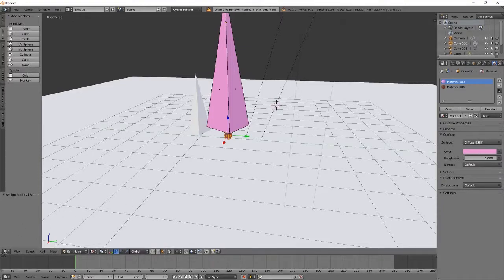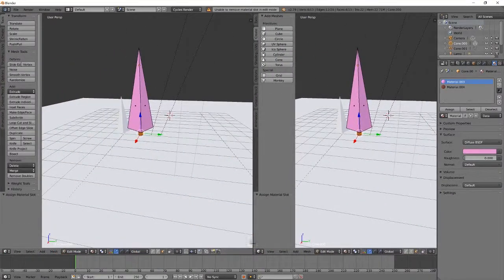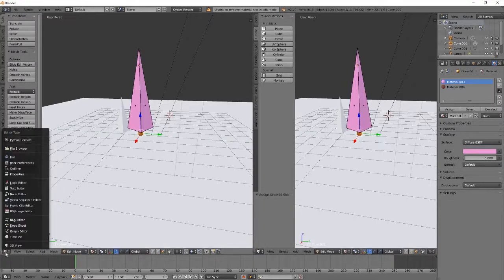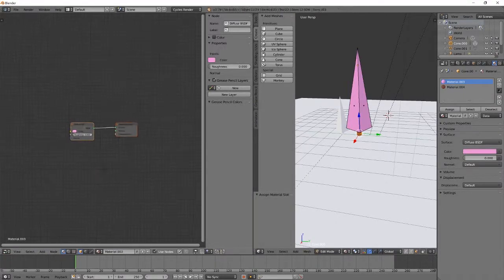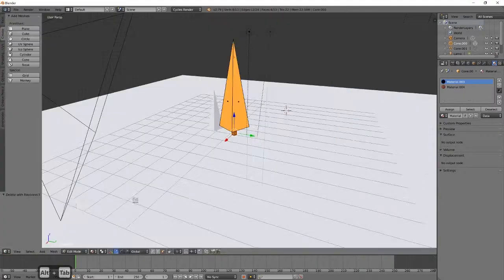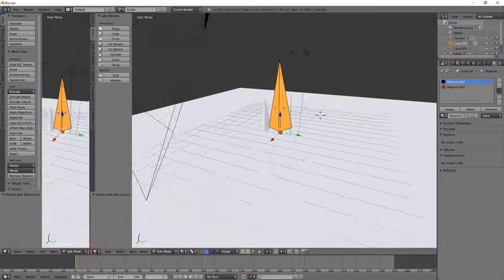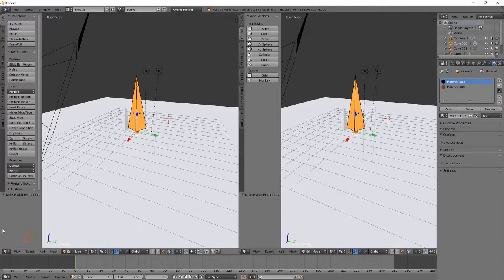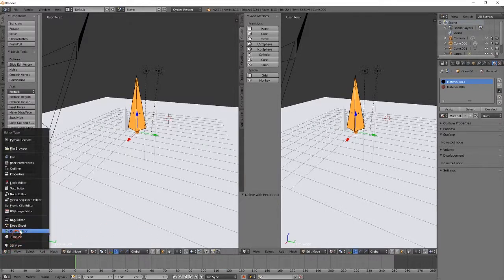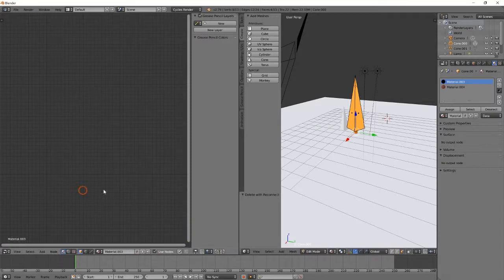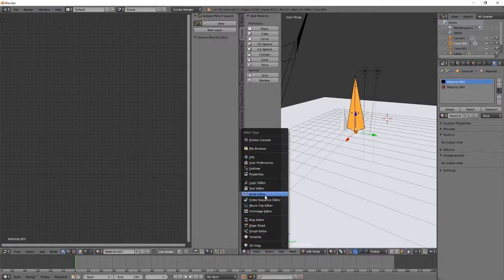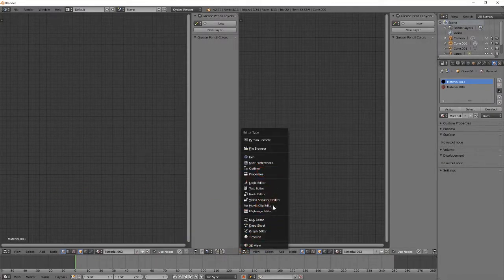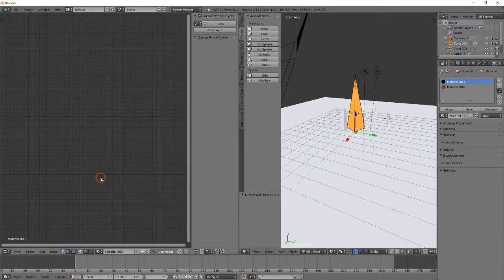So if we go down here and drag a new window open and go to node editor, we can start to play around with the textures. In order to get that nice orange gradient I used with my trees, you'll actually need to use the node editor, and you can simply drag a new window open and select node editor, or you can open the node editor in this node, doesn't really matter, but we'll keep that in 3D view for now.